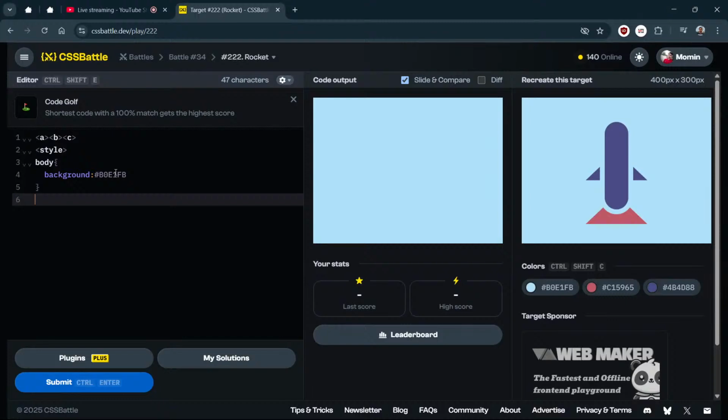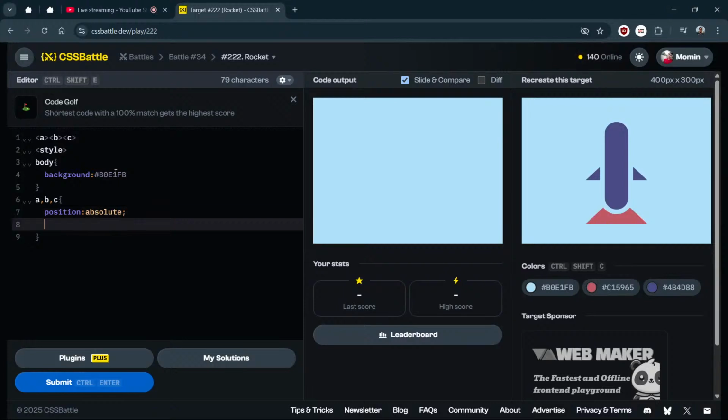Only now after that body, I need to do one more thing. I will select A, B, and C, make everyone's position absolute. Then I will do the background of this is the common color, right?